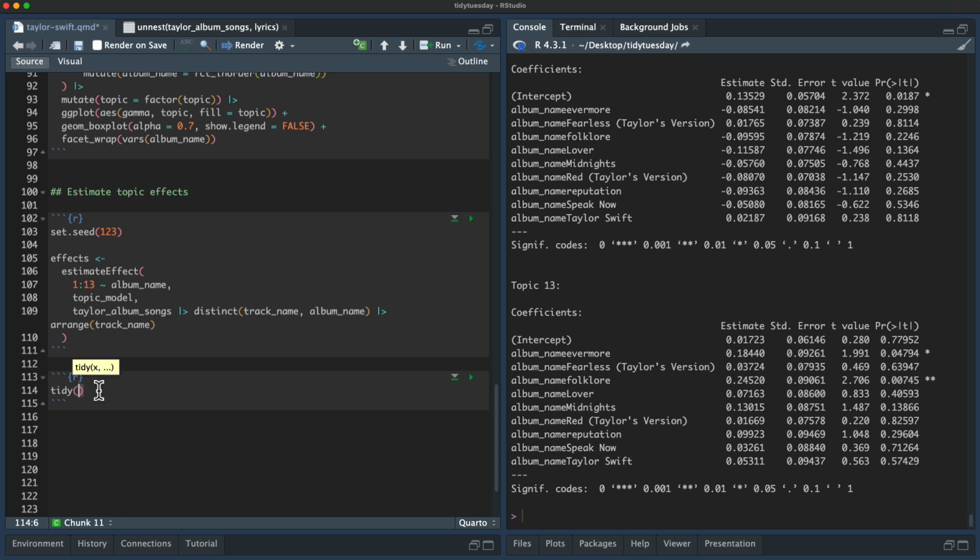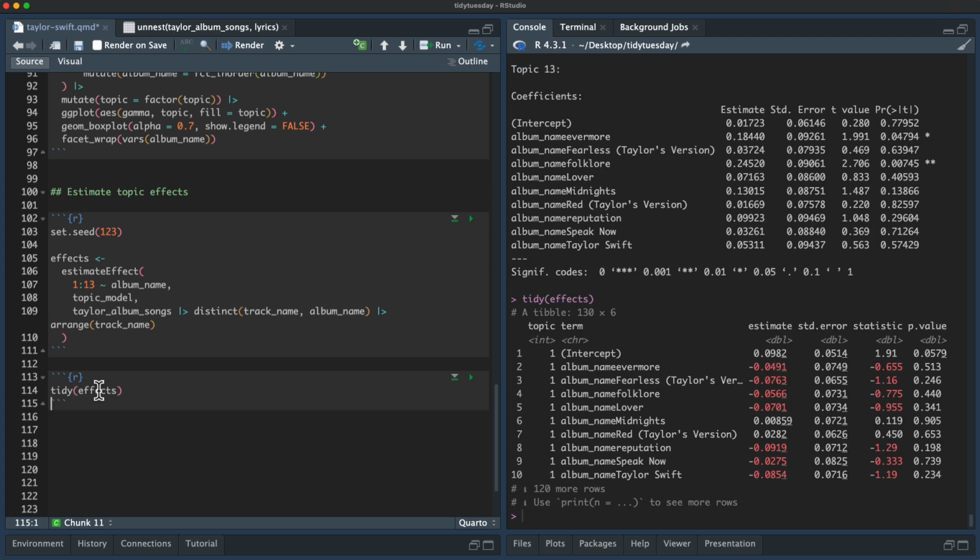So we can tidy the effects, much like you might tidy an LM model. You can tidy the output of estimate effect here. And so this gives you a data frame with all these things in it, and we can specifically find the things that we have p-value wise, like evidence of there being a relationship, just using normal old dplyr kind of stuff.